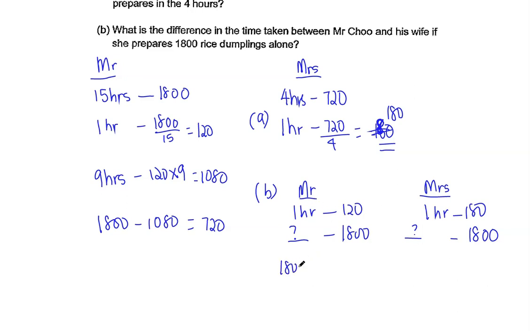We can find how many hours he took. 15. And for Mrs. Chu, we take 1,800 divided by 180, 10 hours. So the difference is 15 minus 10, 5 hours. Okay, so that's the answer for part B.